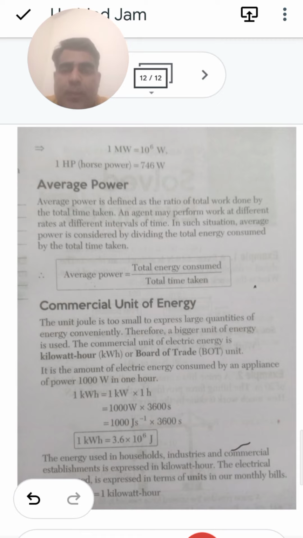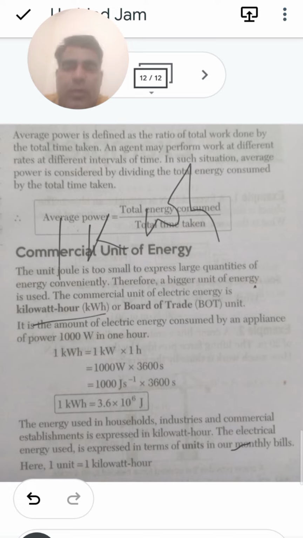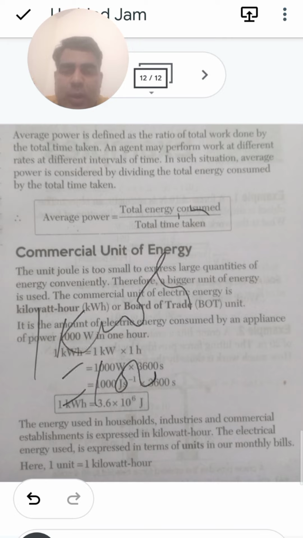After this we have the next one, the commercial unit of energy. The unit joule is too small to express large quantities of energy conveniently. Therefore a bigger unit of energy is used. The commercial unit of electrical energy is the kilowatt hour, or the Board of Trade BOT unit. So 1 kilowatt hour is equal to 1 kilowatt into 1 hour, that is 1000 watt into 3600 second.